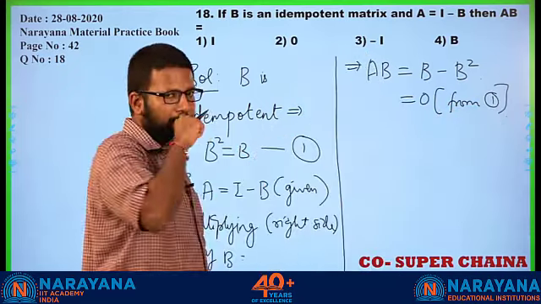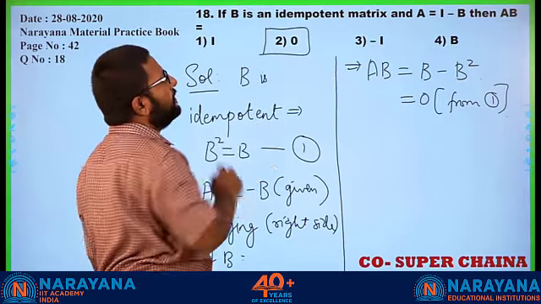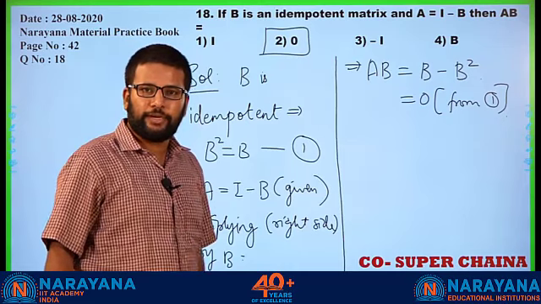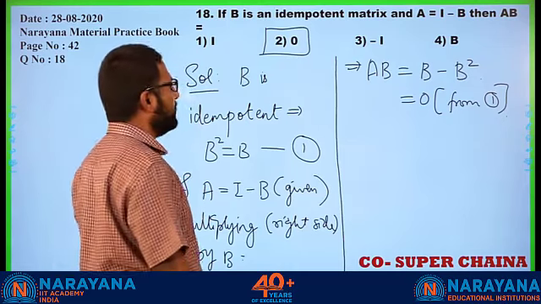Therefore AB is equal to 0. The question is just asking about AB only. Interesting property of an idempotent matrix. Let us proceed then.